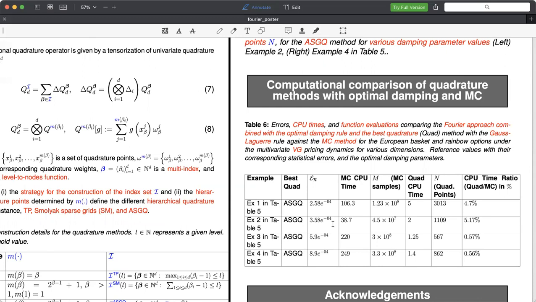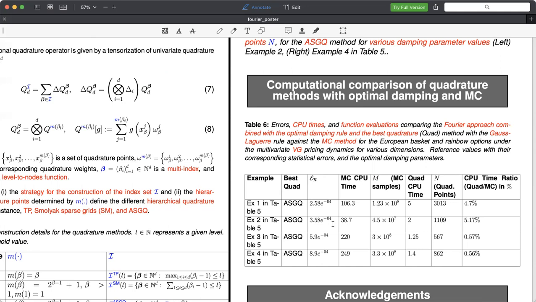We observe, for instance, that to achieve the same level of accuracy using adaptive sparse grids quadrature, we use only 4.7, around 5%, of the work that is needed to achieve the same level of accuracy using the Monte Carlo method, which, for instance, in example 1 requires 106 seconds, whereas the Fourier approach, which is combined with hierarchical adaptive sparse grids quadrature and optimal damping, requires only 5 seconds.